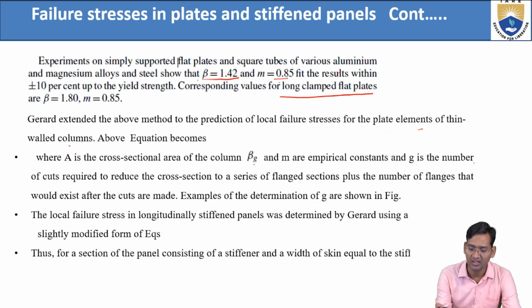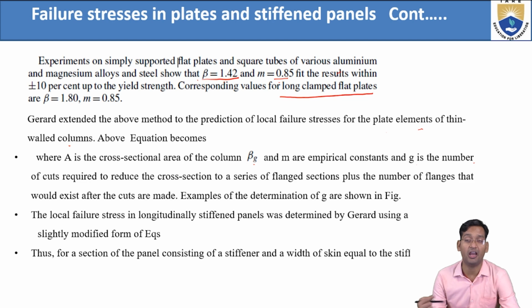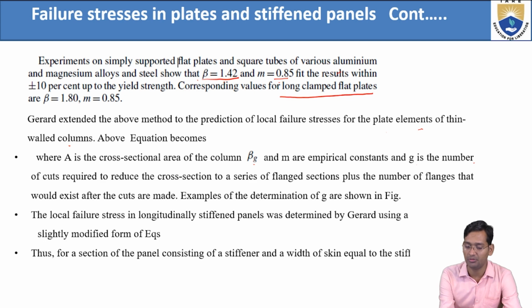Now that beta and M are unidentified constants, they depend on the material we have, because alpha depends on the material. So beta and M we have to choose in such a way that the experiment of simply supported plates fits the result.